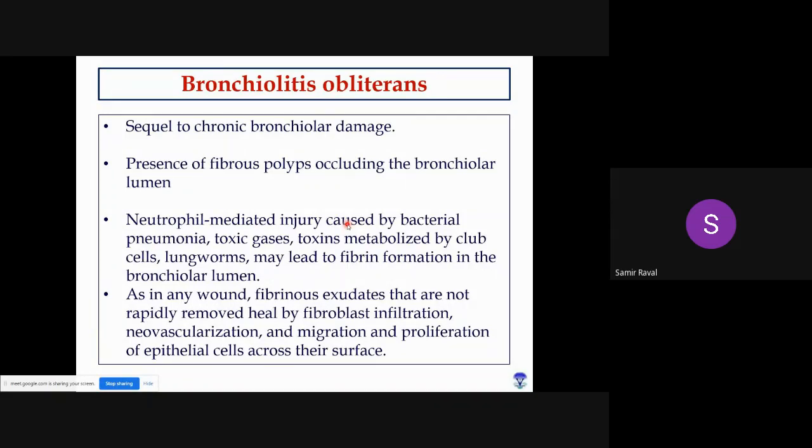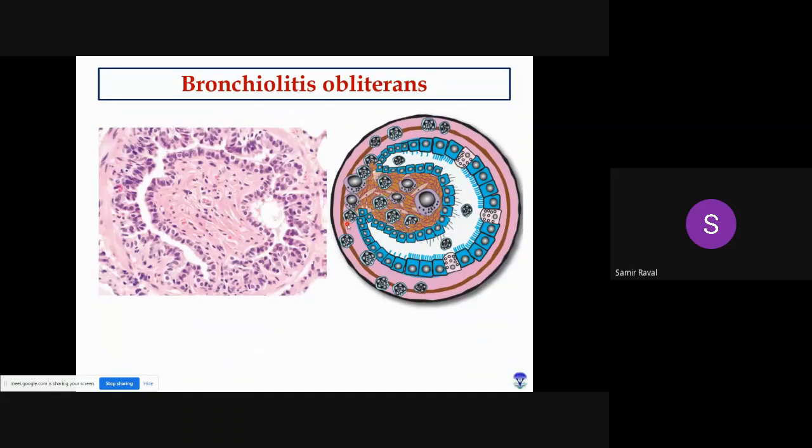Another mechanism will be initiated. In that case, fibroblasts will penetrate into this fibrin deposition, and ultimately they will replicate at the site, and slowly this fibroblast replication will lead to the formation of a fibrous polyp, right? And lastly this fibrous polyp will be covered with normal, healthy respiratory mucosa, right? So here you can see this is a typical example.